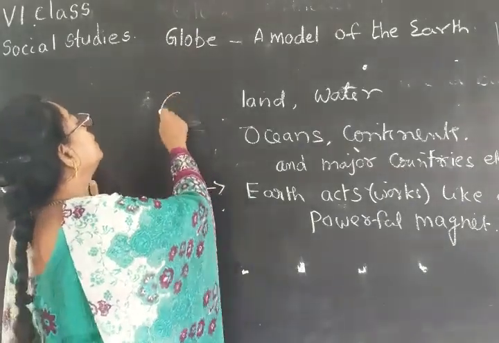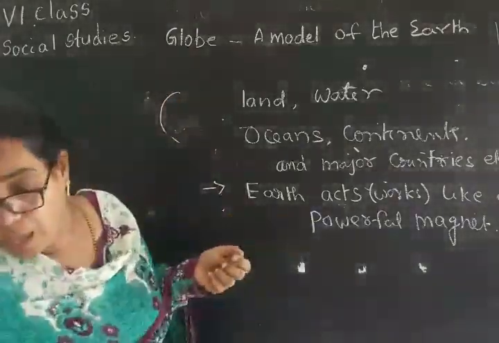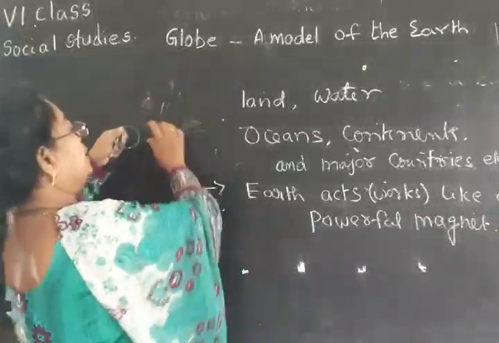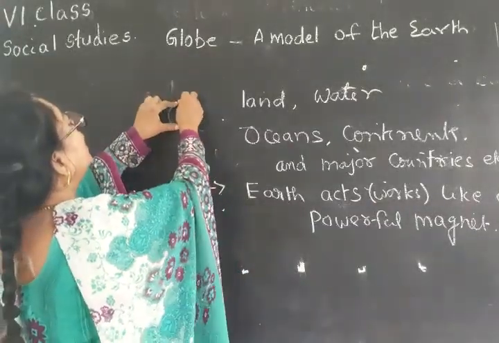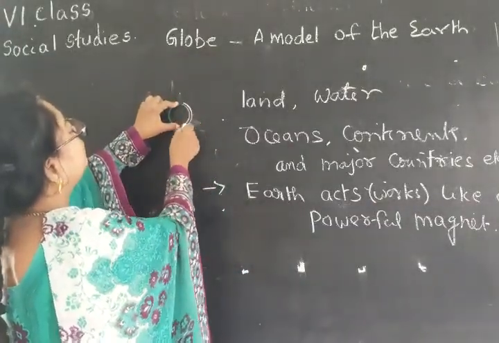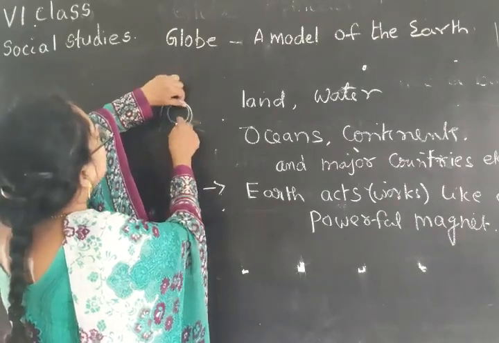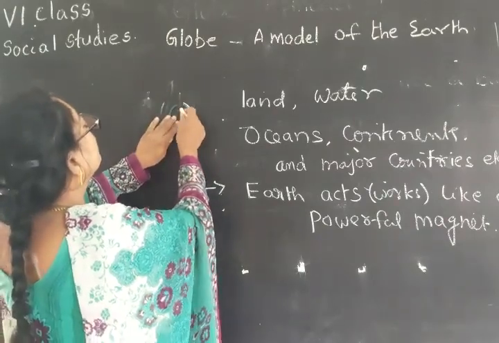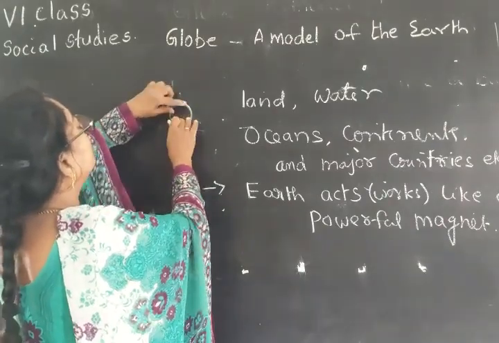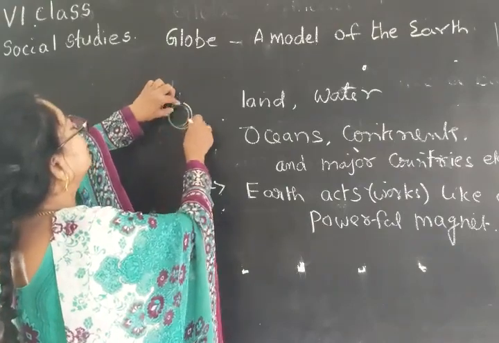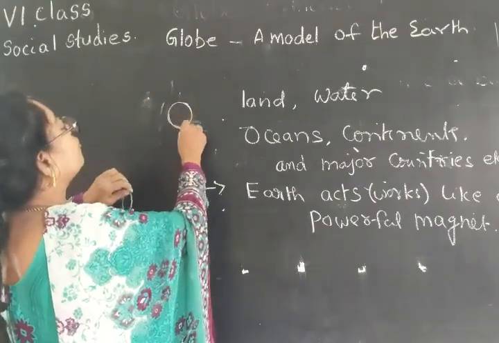See here, I drew it with the help of the marker. Take the marker and draw like this. Any round shape you can draw. Okay, like that, this is the shape of the round earth.